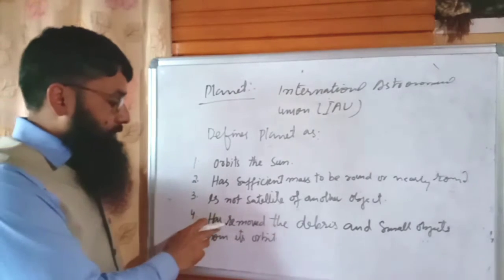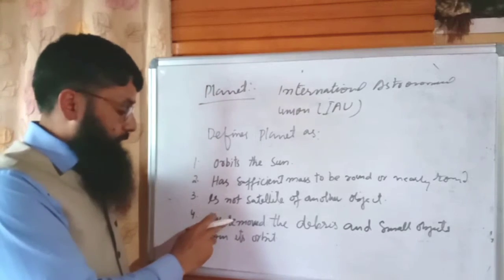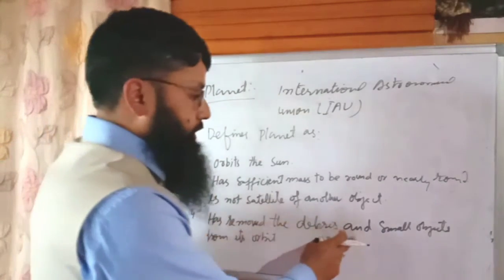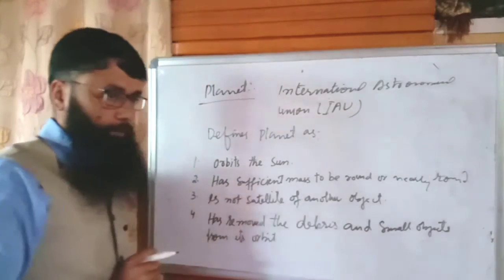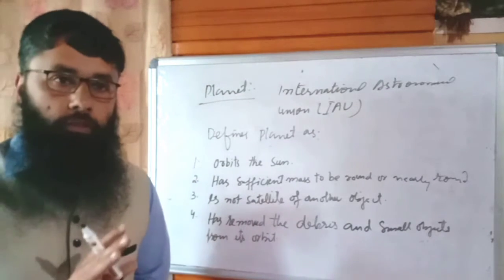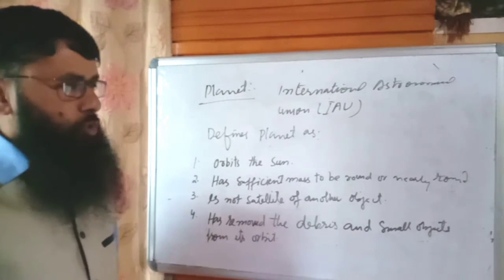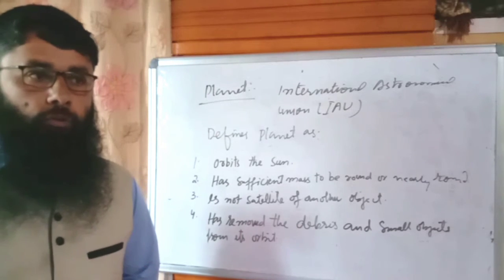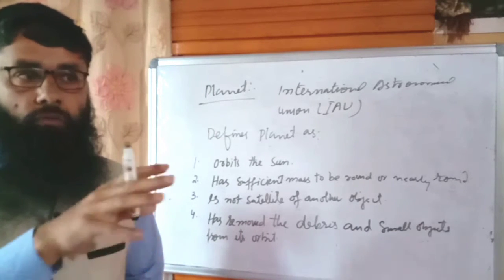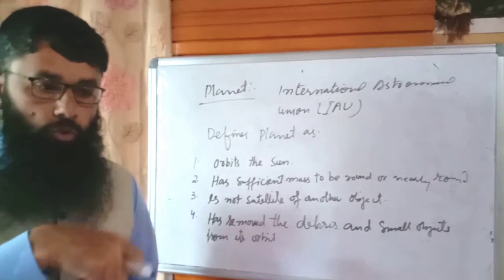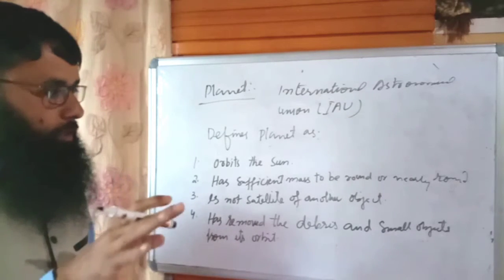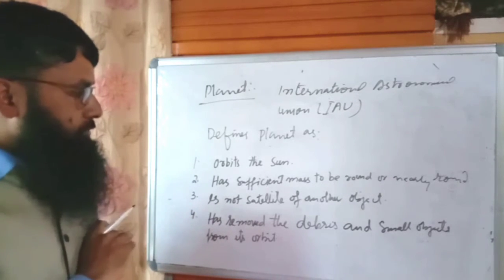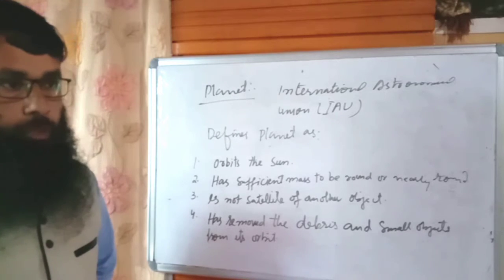One more important criterion is that it has removed the debris and small objects from its orbit. Its orbit should be clean. There should not be any debris or small objects in its orbit, moving or orbiting along with the planet around the sun. It should be free from debris and small objects.